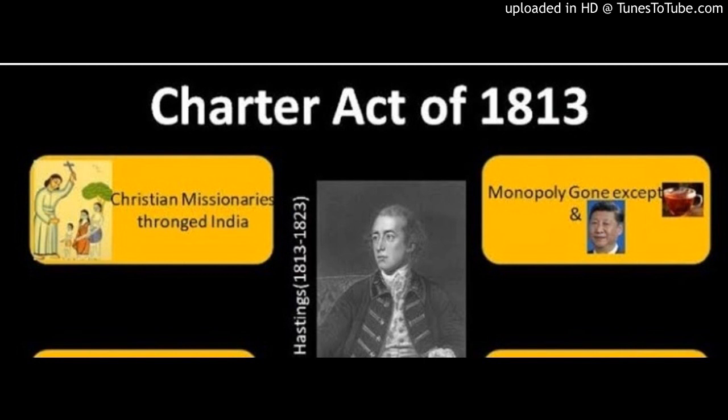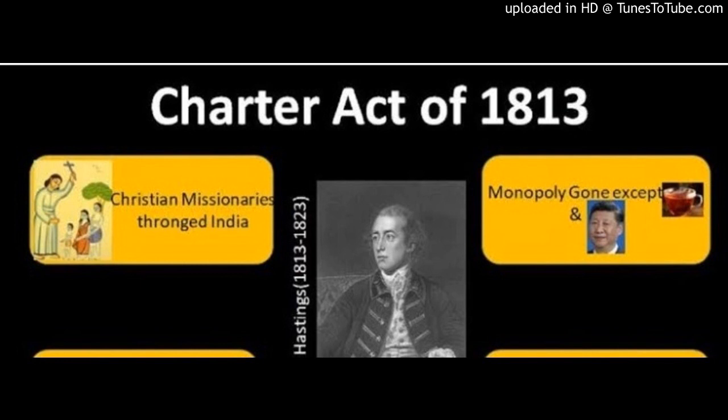So you must know what was happening in France during this time. In France there was a French military leader. His name was Napoleon Bonaparte, and he was a very aggressive military leader, and he wanted to destroy this British power. But his navy was not strong, so he thought about how to destroy this British power, and he brought in a continental system.